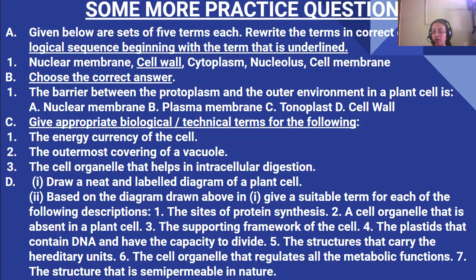So first, cell wall. Then you can picture the cell, a generalized cell, the plant cell here, because the cell wall is there.